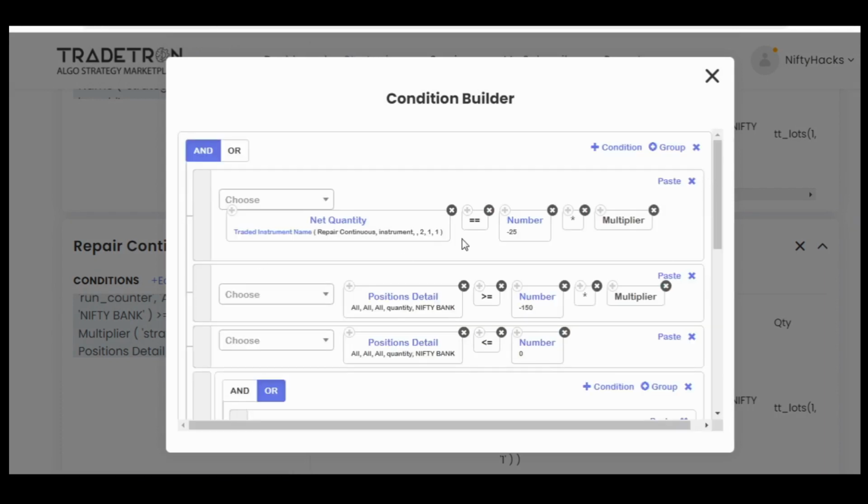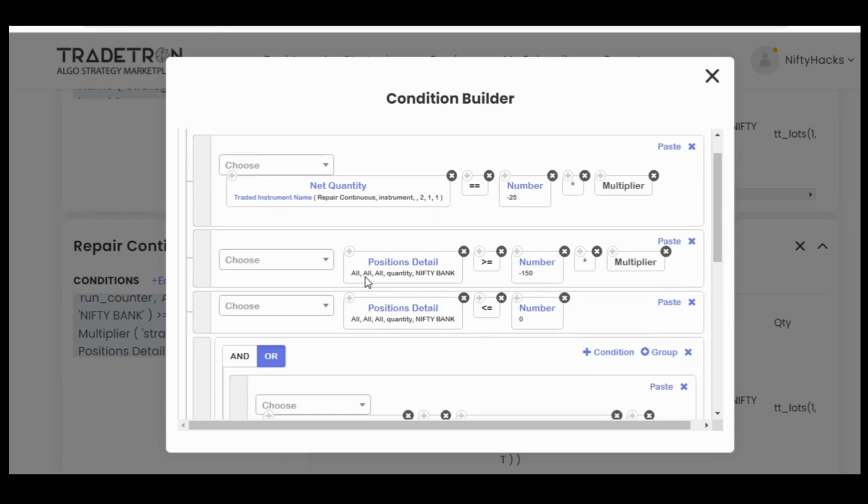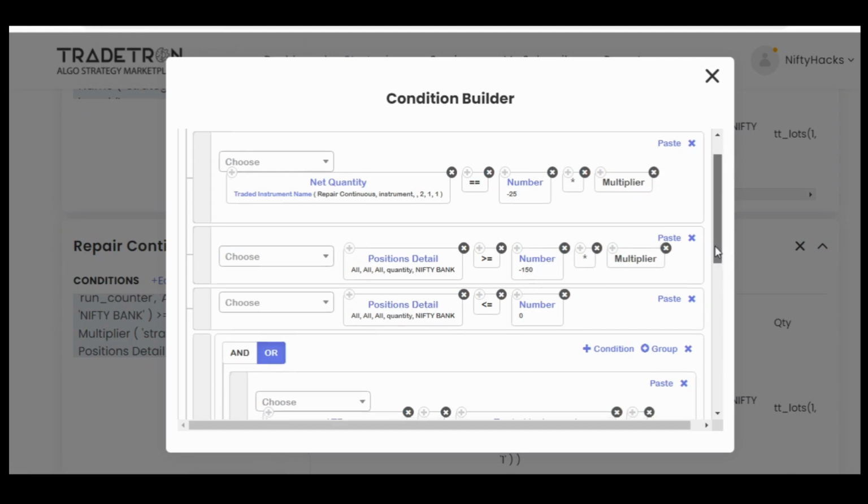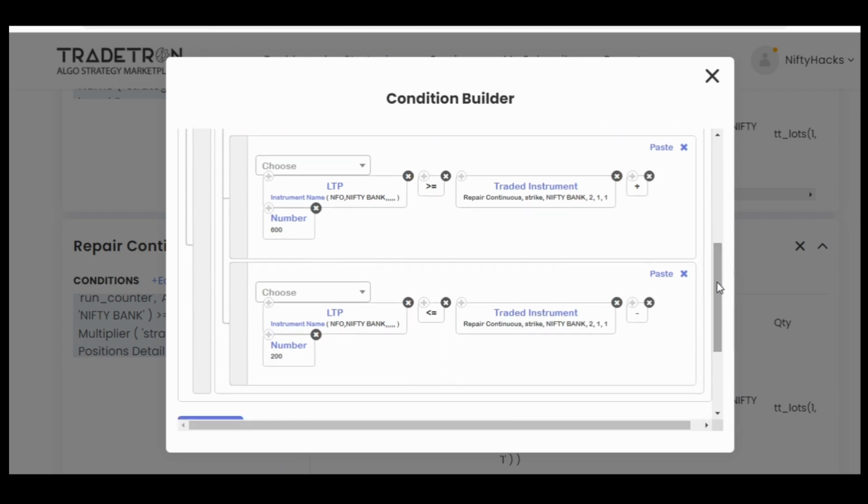So now this is RC3, which is for exiting our RC1 leg, or we can say out of the money put exit. So for that, net quantity of that leg should be minus 25. It's obvious. Here also, this remains the same, that it should not be more than or equal to minus 150 or less than or equal to 0. It's the same as RC2, just the leg numbers are changed.